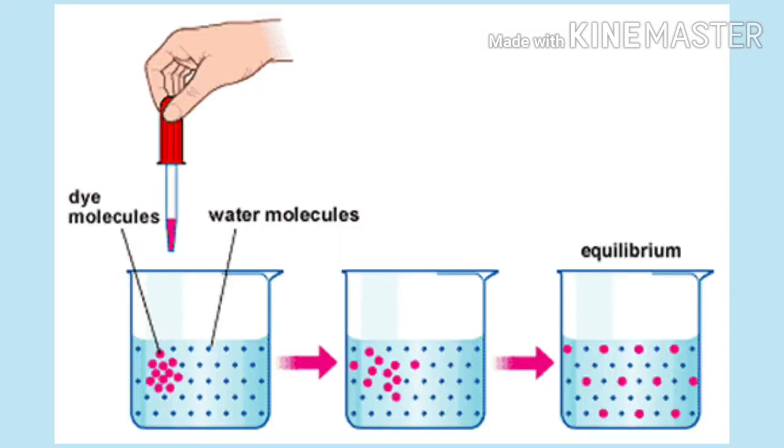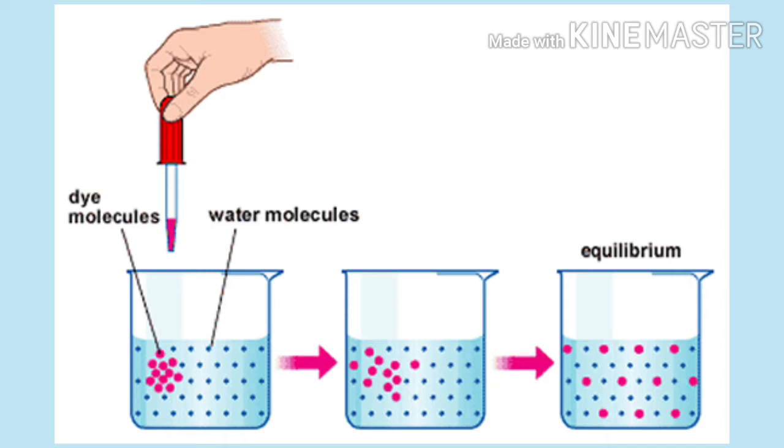Now let's see what happens during the process of diffusion. In the first beaker, see, the dye molecules are concentrated in a particular area. In the second one, they gradually move towards the water. Now the question is, when does this movement stop?